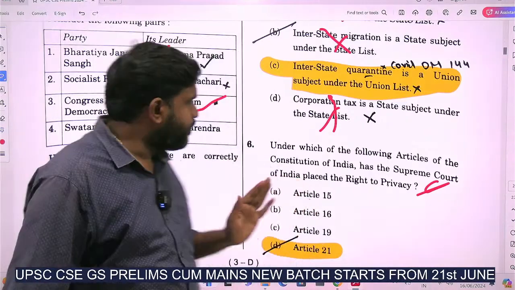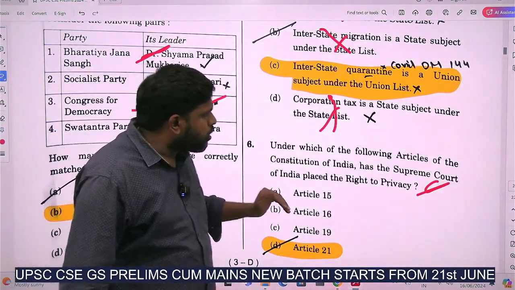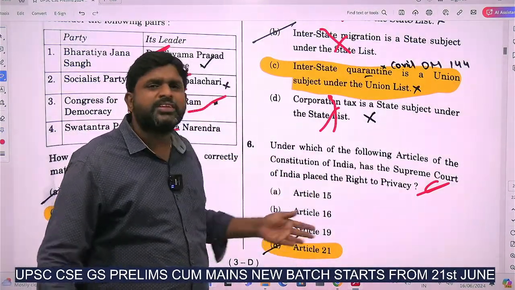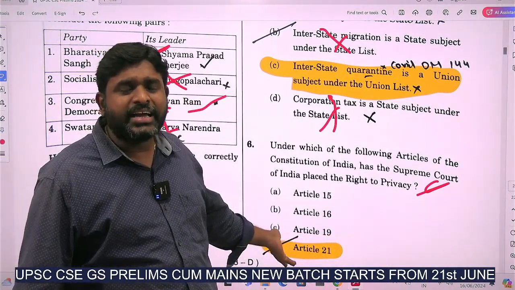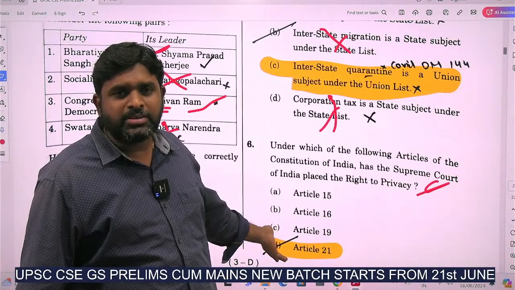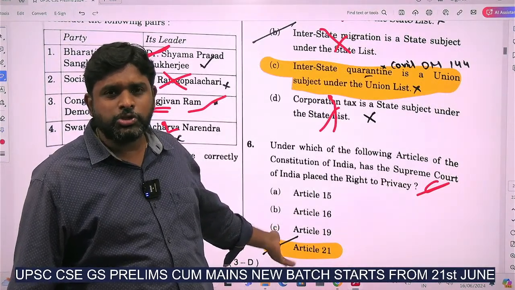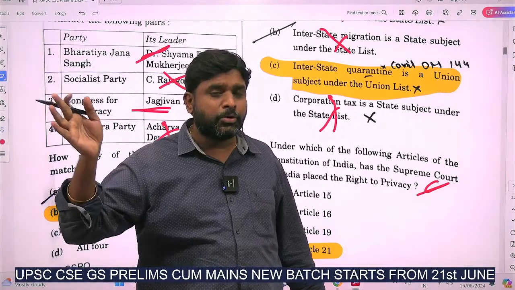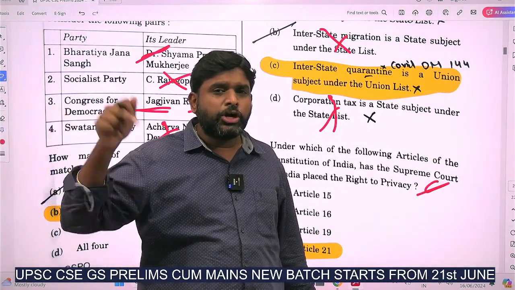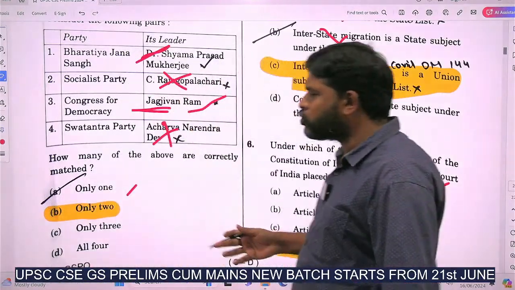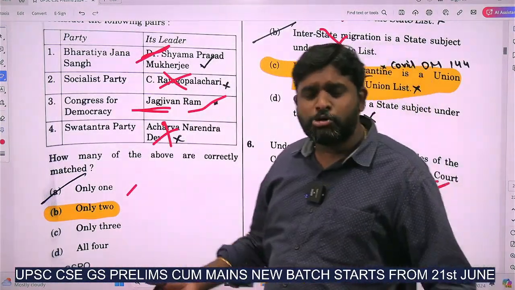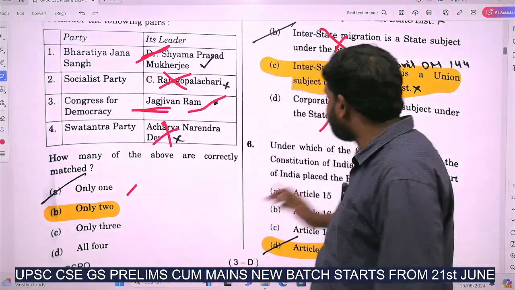Under which of the following articles of the Constitution of India has the Supreme Court of India placed the right to privacy? We know that the question is very direct. It is Article 21 of the Constitution. Right to privacy is Article 21. Under the Puttaswamy judgment of the Supreme Court, the right to privacy was kept in Article 21 of the Constitution. So many times we discussed it, and it is an easy question. Every teacher will teach about it.